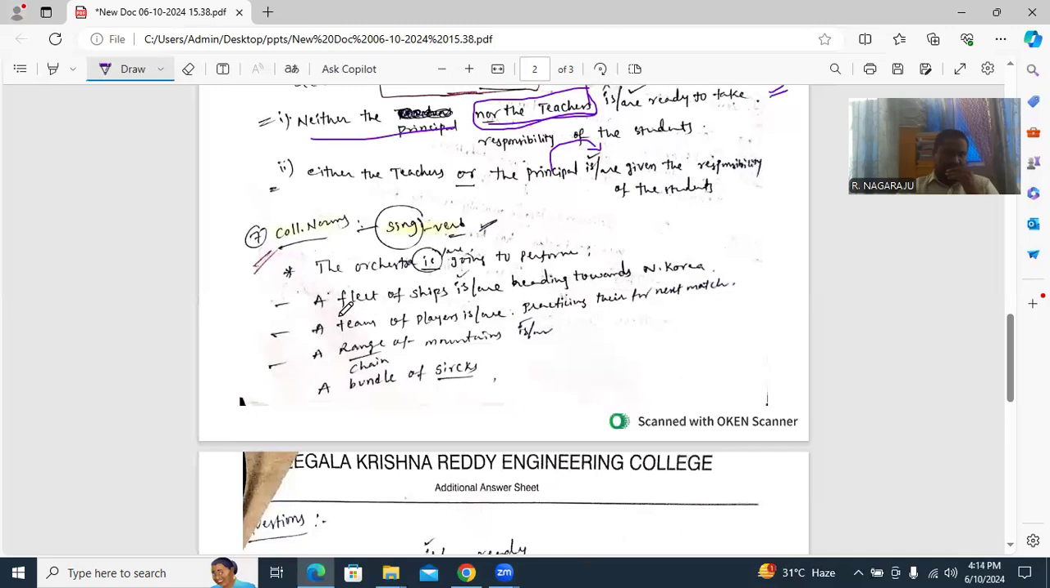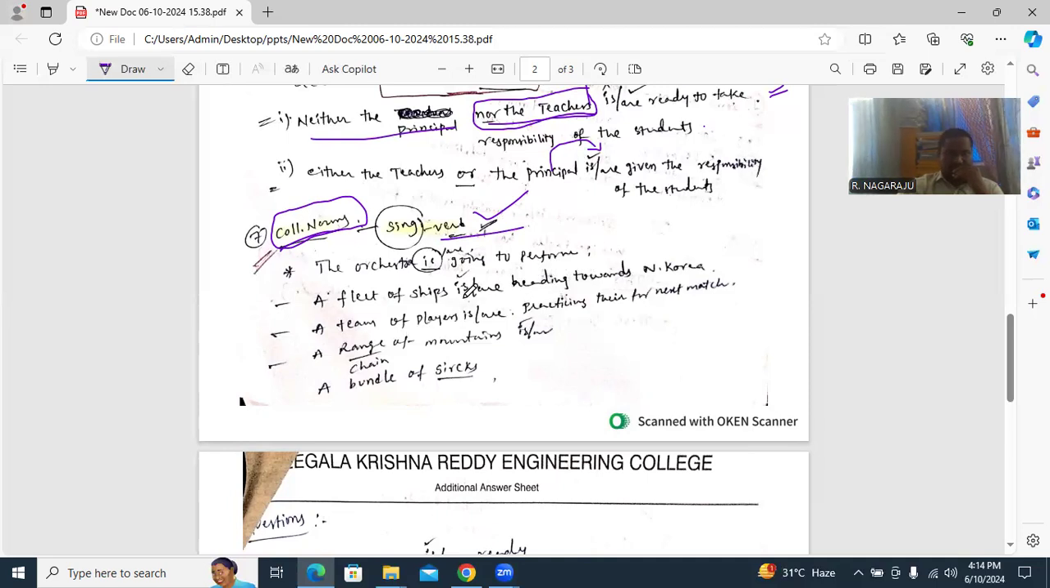Next, seventh, collective nouns which are used with singular verbs only. The orchestra is or are going to perform? Here, singular only. They mentioned clearly here that collective nouns always take singular verbs. You know, the orchestra is going to perform.